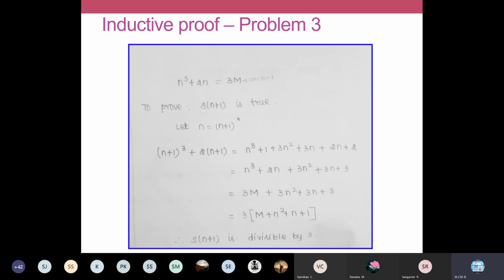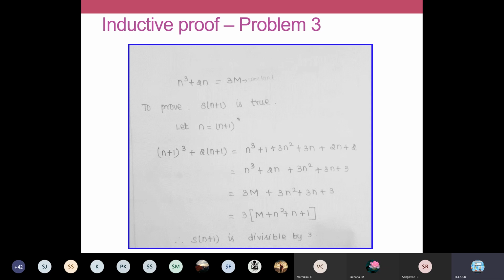So now also you just use your assumption. We have assumed that n cube plus 2n is equal to 3m. Use that assumption. Replace n cube plus 2n as 3m. The remaining terms alone you just group. The remaining terms are 3n squared plus 3n plus 3. All the terms have a 3. So this n cube plus 2n also has been equated as 3m.